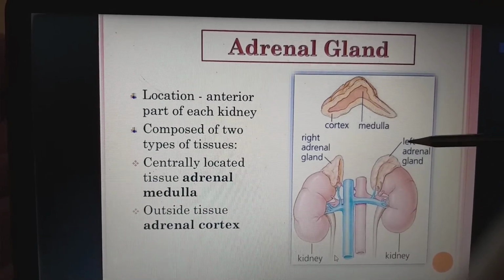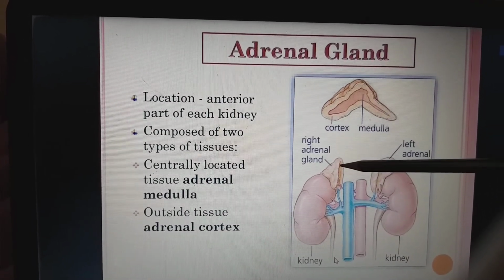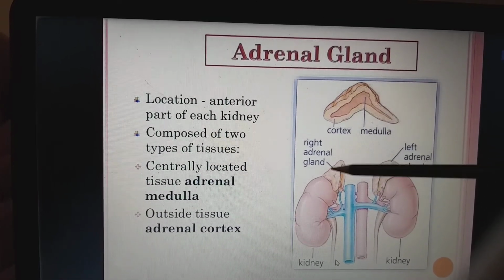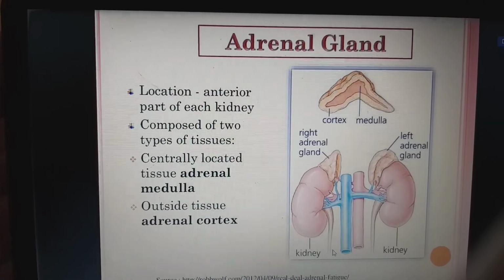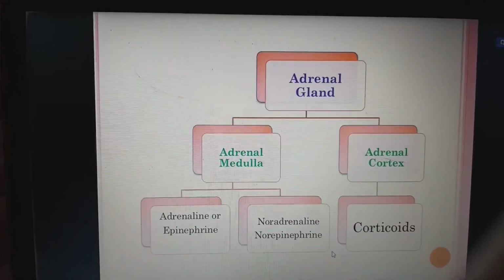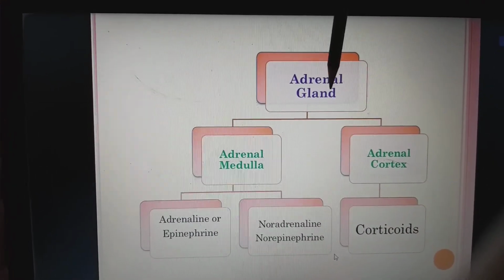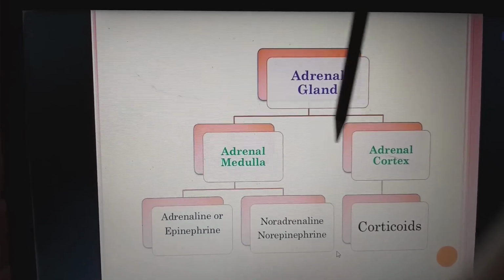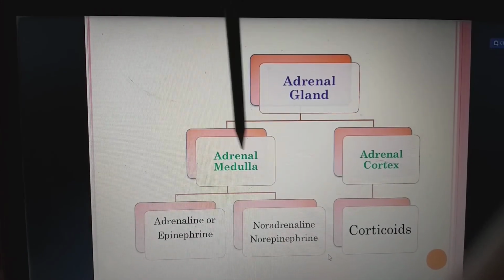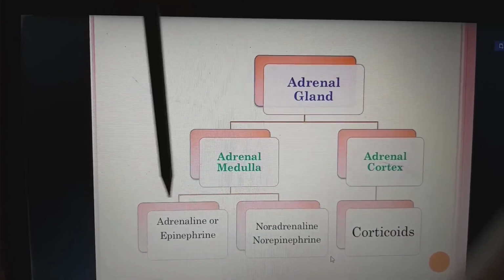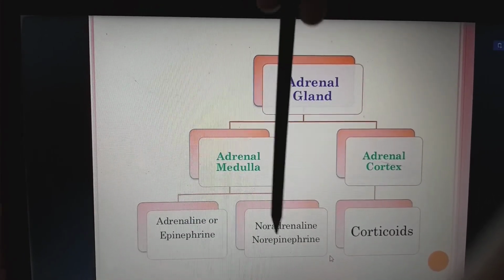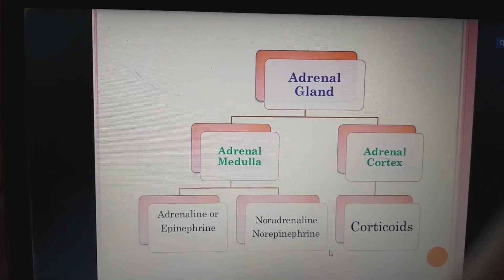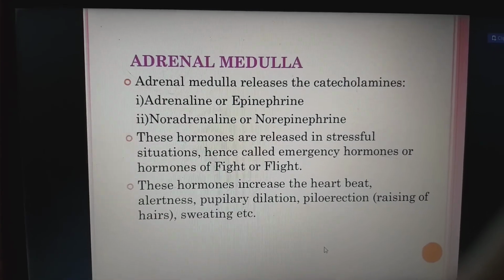In this picture we can see the right side is quite smaller in size than the left side because of the compression of the liver on the right side. And next, the adrenal gland is divided into two parts: adrenal medulla, interior, and adrenal cortex, outer. Adrenal medulla will secrete the hormones called adrenaline or epinephrine, noradrenaline or norepinephrine, and adrenal cortex will secrete the hormones called corticoids.